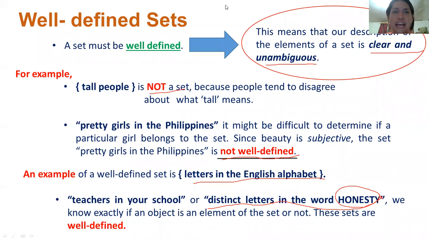In short, class, before we go to the next topic, when we say well-defined set, this is a set where the elements of a given set are clear and unambiguous. Okay? So I want you to remember that one.